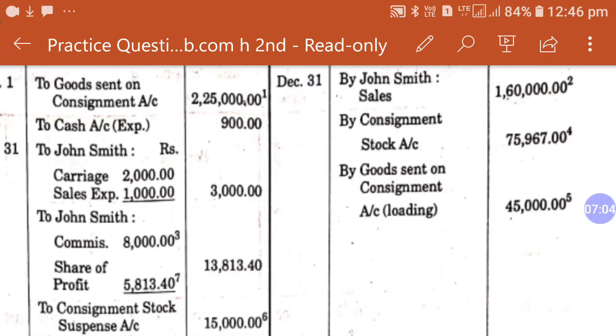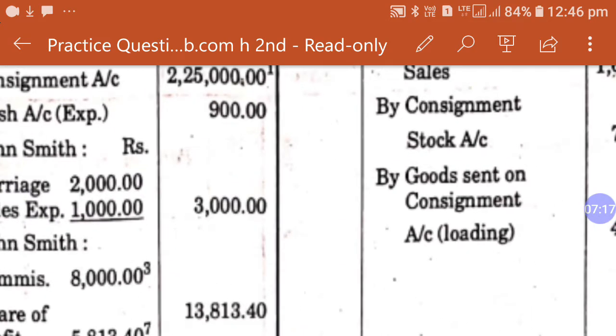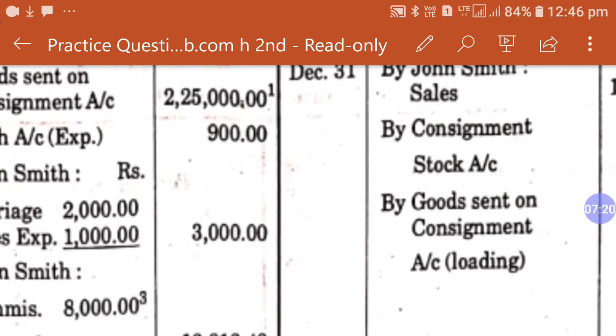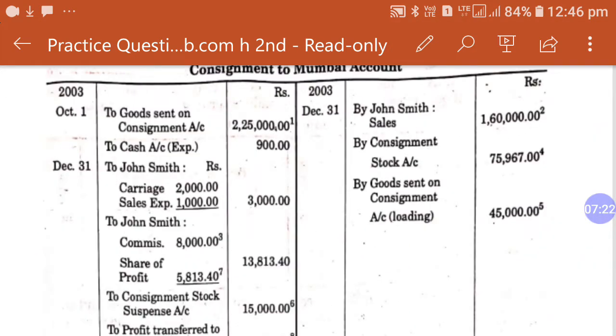Now let's check the goods sent on consignment account loading, 45,000. So dear student, this 45,000 is the difference of goods consigned at cost and at invoice. At invoice it is 2,25,000 as we calculated earlier. But what was the cost price of goods consigned? It was only 1,80,000. So 2,25,000 minus 1,80,000 remaining is 45,000. This is the loading which is included in the goods consigned value.